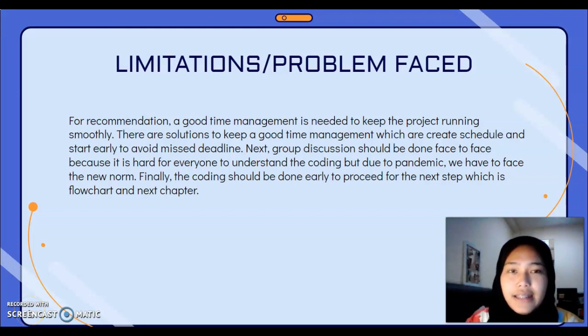Next are the limitations or problems faced. For recommendation, good time management is needed to keep the project running smoothly. There are solutions to keep good time management, which are to create a schedule and start early to avoid missed deadlines. Next, group discussion should be done face to face because it is hard for everyone to understand the coding, but due to the pandemic, we have to face the new norm. Finally, the coding should be done early to proceed to the next step, which is the flowchart and the next chapter.